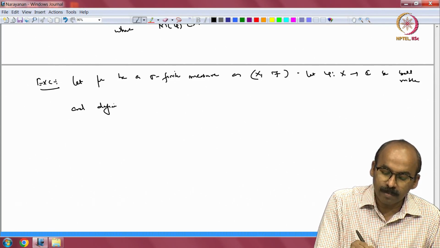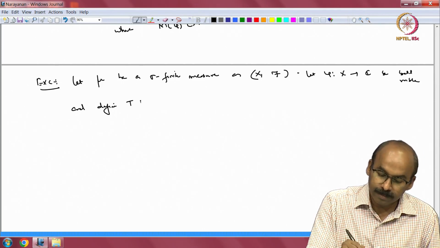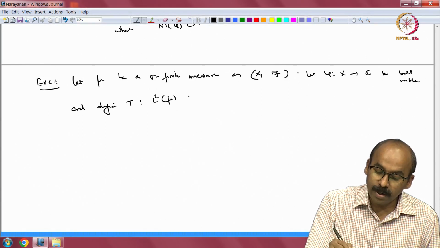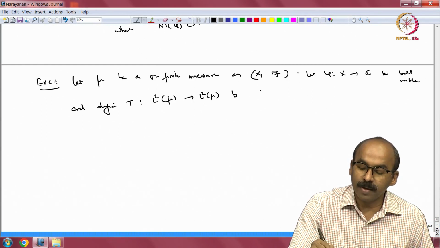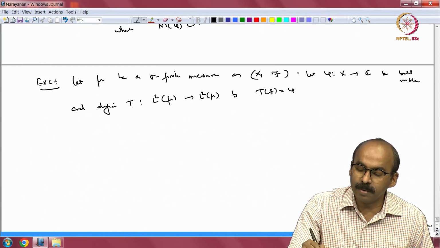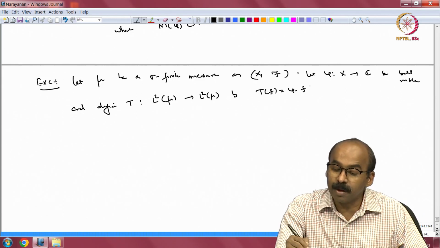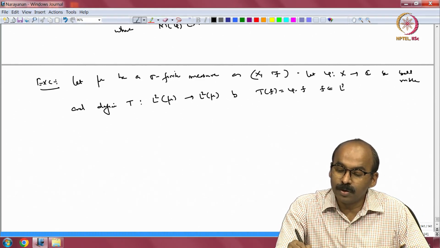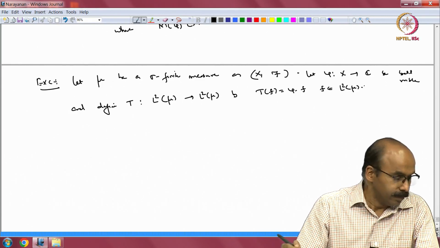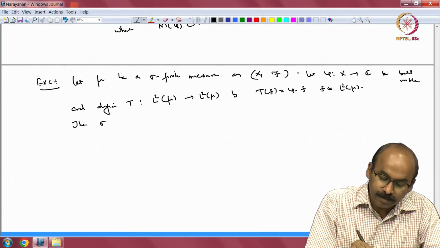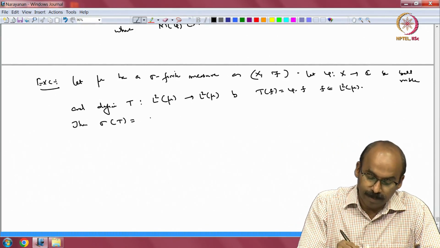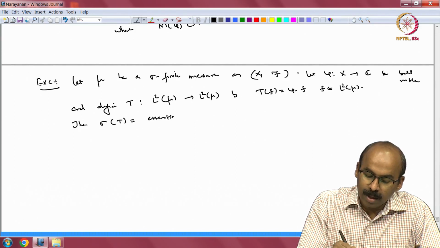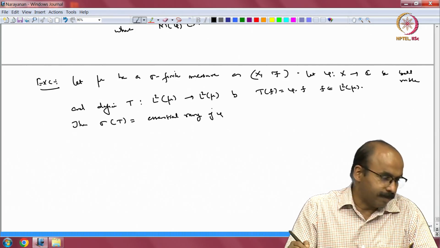And define T from L2 of mu to L2 of mu by multiplication by phi. This is the operator you already know. So, T of f equals phi times f. So, this is M phi, multiplication by phi, for f in L2 of mu. Okay. Then the spectrum of T, well, what is that? The spectrum of T is the essential range of phi with respect to mu, of course.